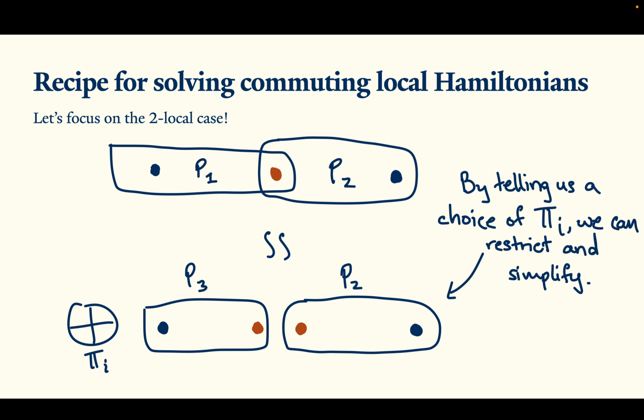If we repeat this for all pairs of terms, then what we'll end up with is a bunch of isolated projectors that just act on two particles and don't interact with any other local terms, and we can just solve that classically without even needing a proof.